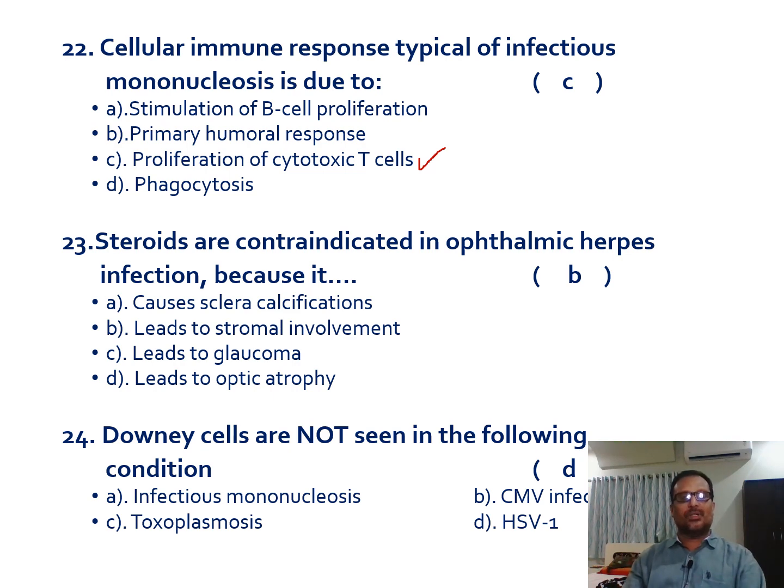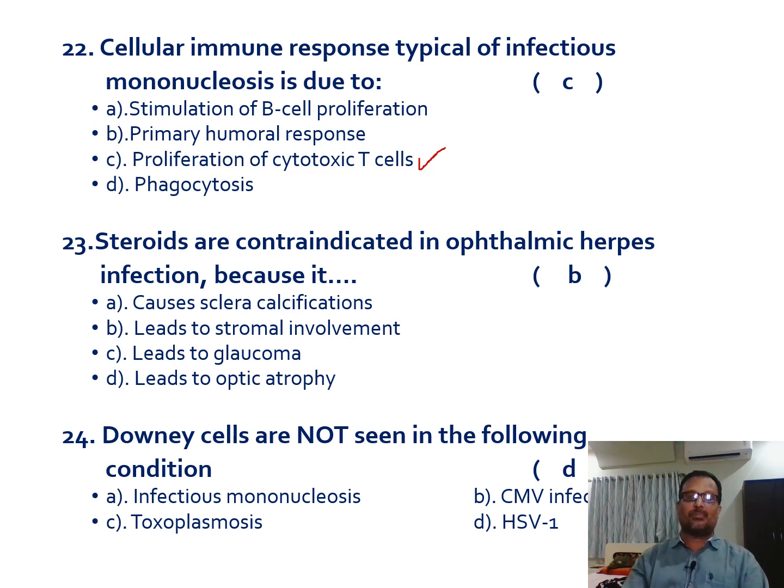And the 24th one: Downey's cells are not seen in the following condition. As I mentioned already, Downey's cells are nothing but atypical lymphocytes. These atypical lymphocytes are seen in Epstein-Barr viral infections, that is infectious mononucleosis, where you can see a big lymphocytic cell with a big nucleus and peripheral light-colored cytoplasm, and that cell is hugged by a number of RBCs.